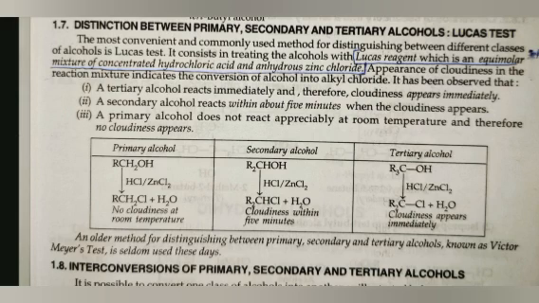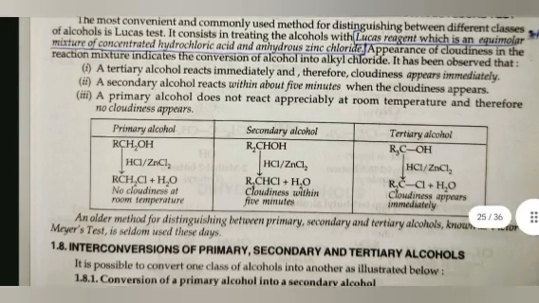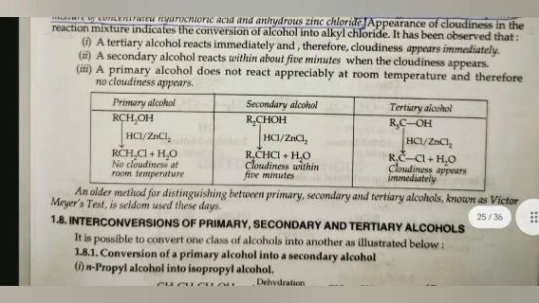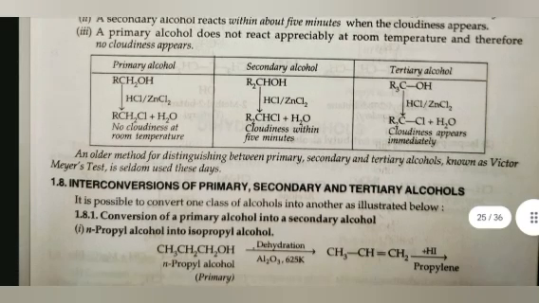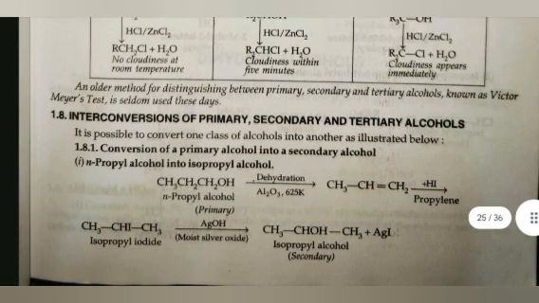It has been observed that tertiary alcohols react immediately and therefore cloudiness appears immediately. Secondary alcohols react within about 5 minutes, when the cloudiness appears. A primary alcohol does not react appreciably at room temperature and therefore no cloudiness appears. An older method for distinguishing between primary, secondary, and tertiary alcohol, known as the Victor Meyer method, is seldom used these days.